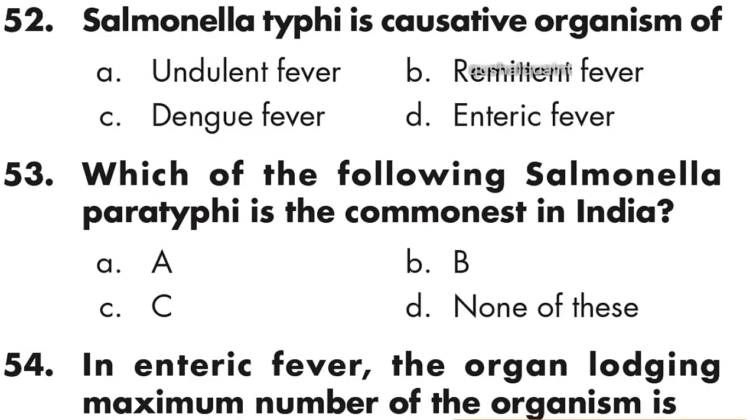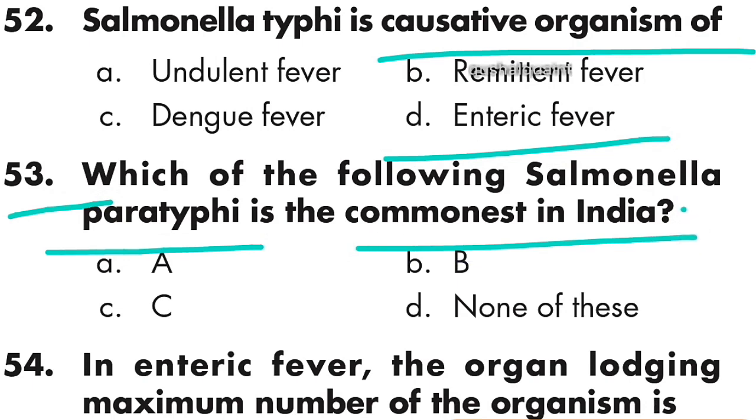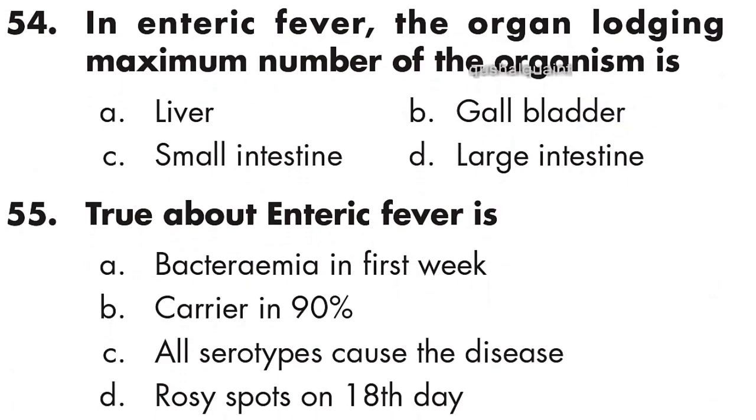Question number 52: Salmonella typhi is the causative organism of enteric fever. Option D is right. 53: which of the following Salmonella is commonest in India? Salmonella paratyphi is commonest in India. Option A is right. 54: in enteric fever the organ harboring the maximum number of organisms is the gallbladder. Option B is right. Gallbladder.